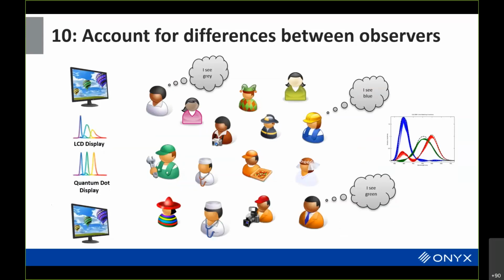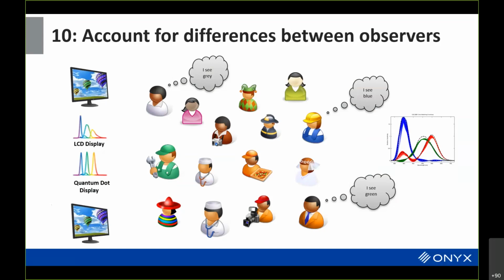You can account for the differences between observers. This is one of the areas where people don't necessarily have a real common experience, because we only see color the way we see color. I don't really see the color how somebody else does. You can have somebody who's colorblind, or you can have somebody who's just somewhat different. Over here on the right is basically color matching functions for normal observers, but the variability based upon age and the viewing angle involved can really change the nature of the color matching.